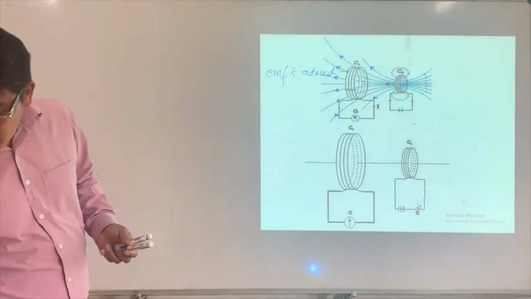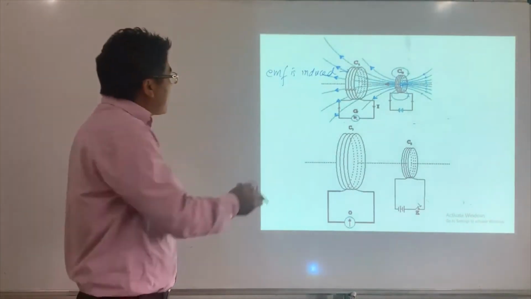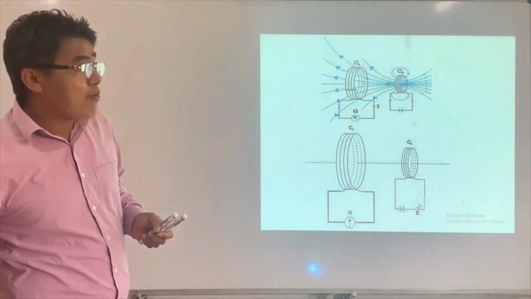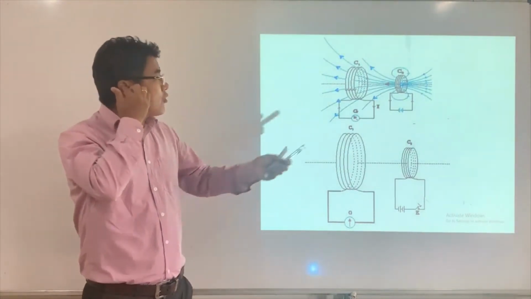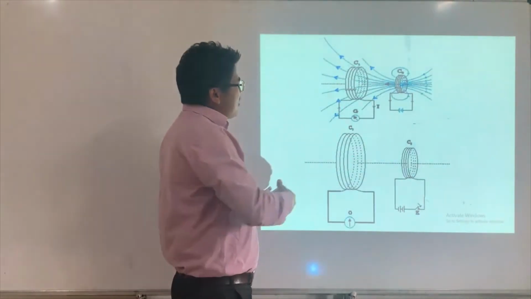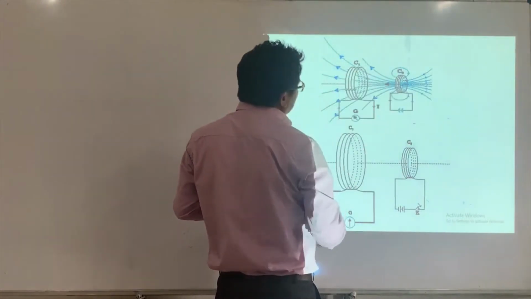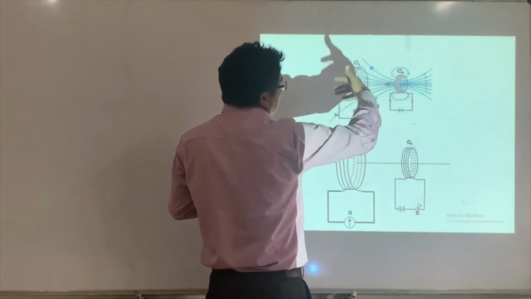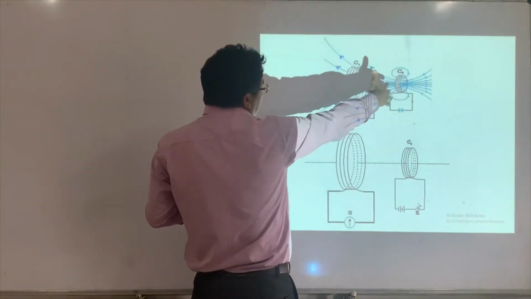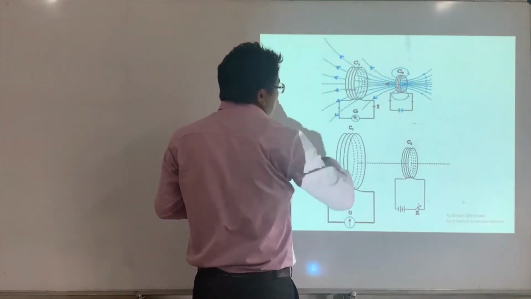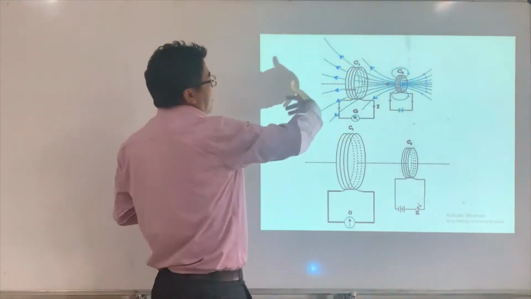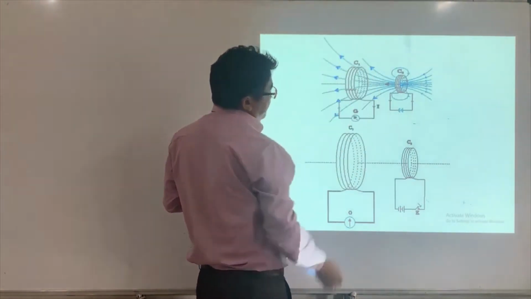So now, instead of bringing a bar magnet, I can bring a coil with current. So this is going to be a solenoid which produces a magnetic field, right? The same experiment actually. If I bring it closer, there will be a current in the coil, because of which it produces a magnetic field. As I bring it closer, the magnetic field across this coil changes, getting greater and greater, because of which there is induced EMF and induced current.